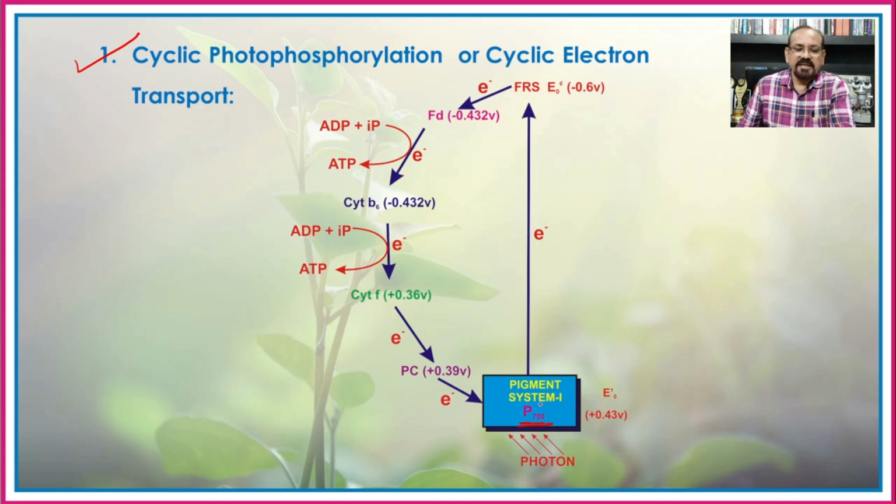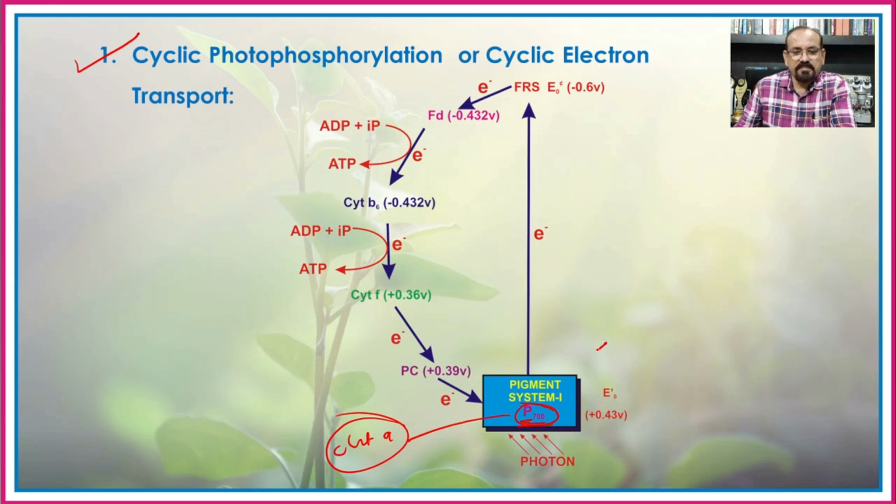1, and in pigment system 1 the reaction center is P700, that is a chlorophyll A having the ability to absorb the light at or below 700 nm, and hence it is known as P700.